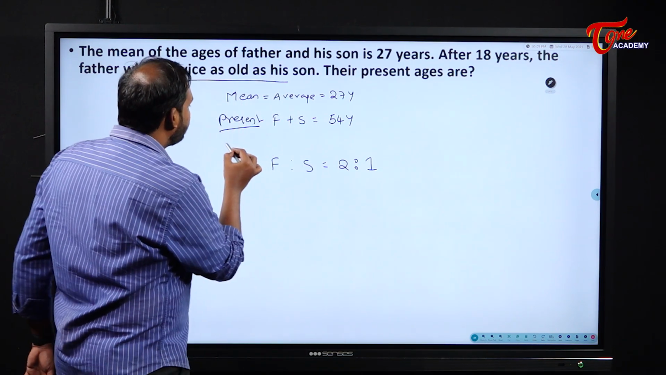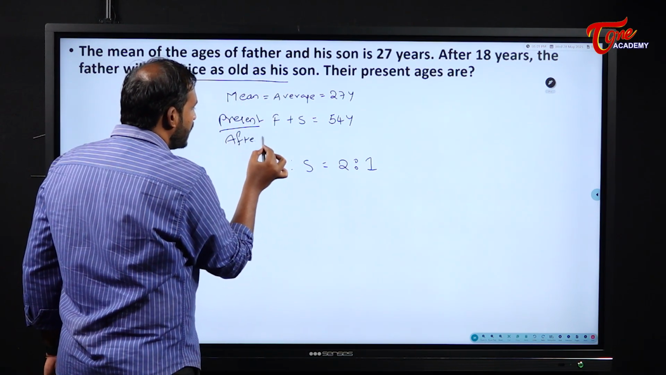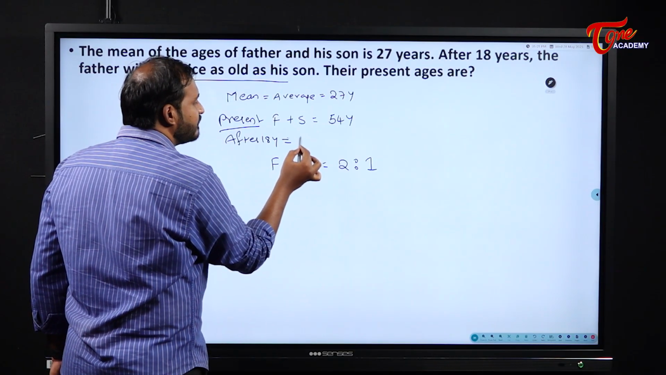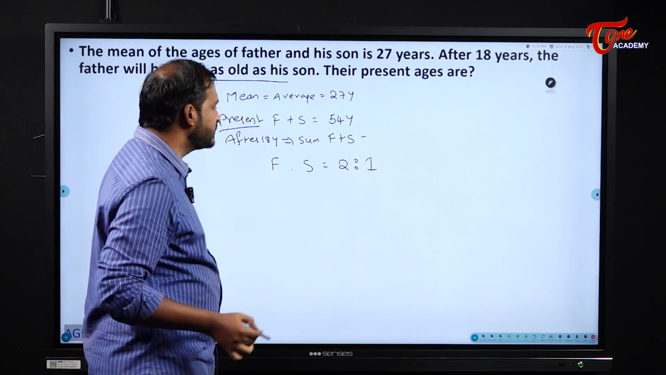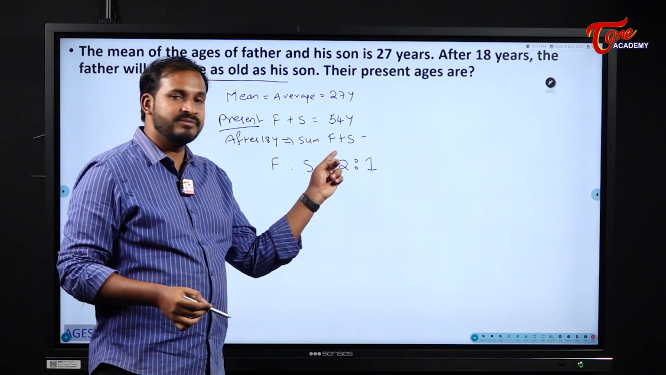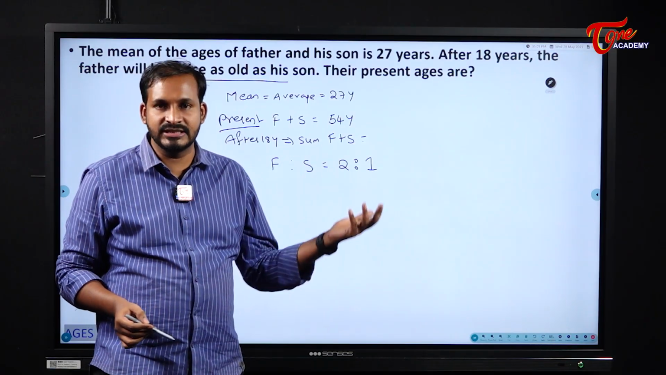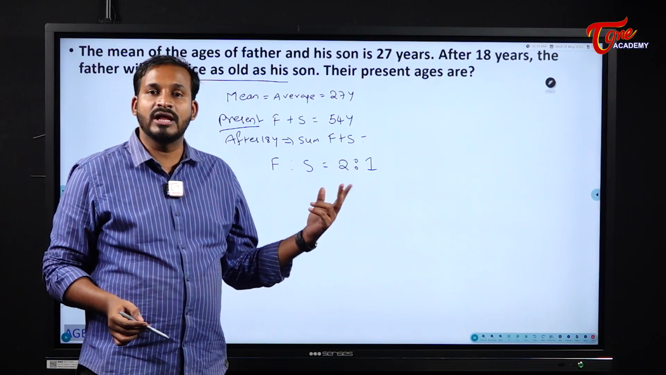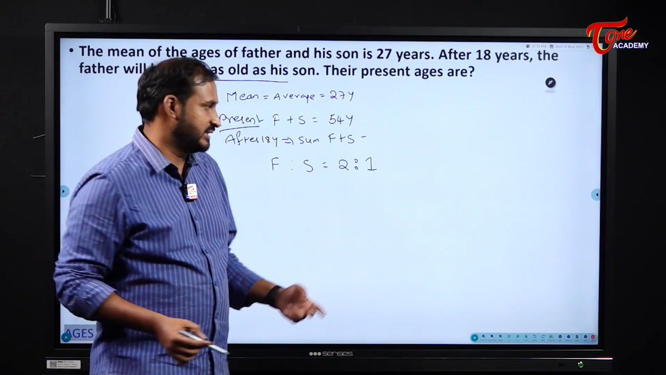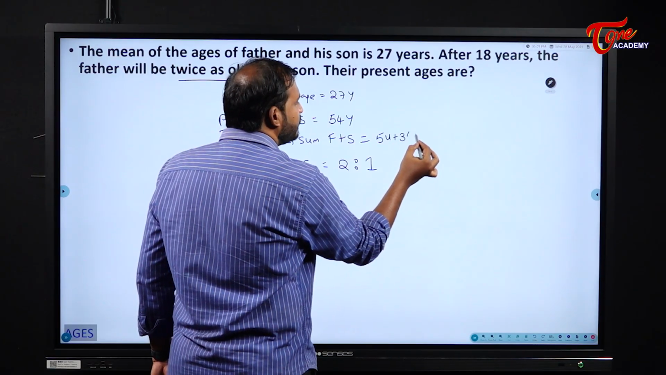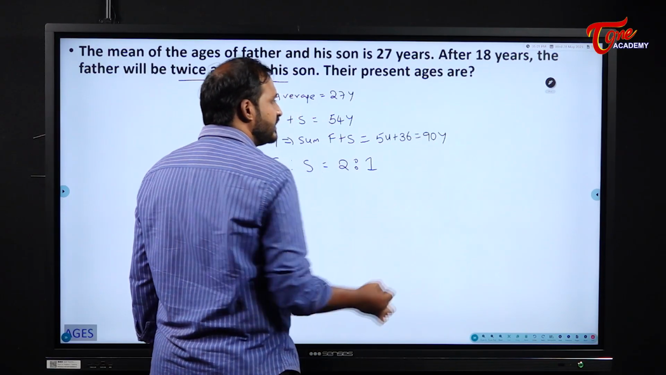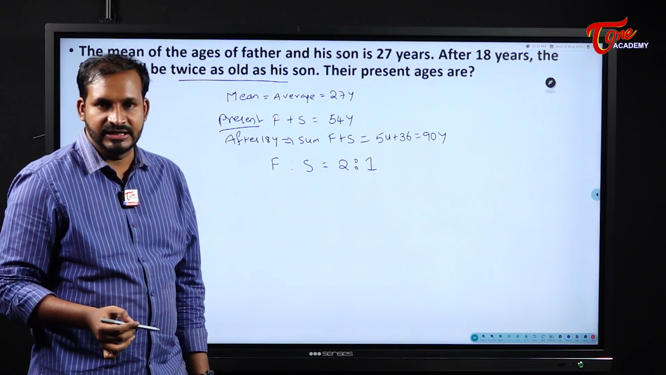So that means after 18 years, what will be their sum, tell me? The sum of father's and son's age will become how much? Father's age will be increased by 18 and son's age also will be increased by 18 years. 18 plus 18, overall the sum should be increased by 36. That means 54 plus 36 should be equal to what? 90 years. Am I correct?